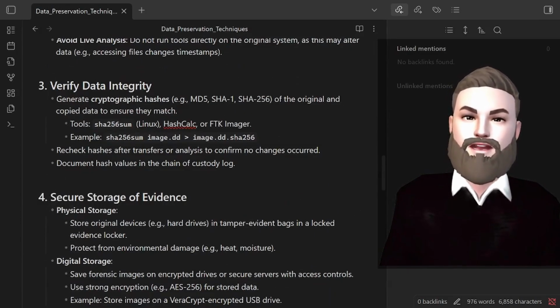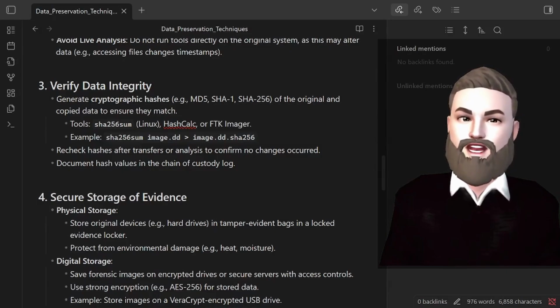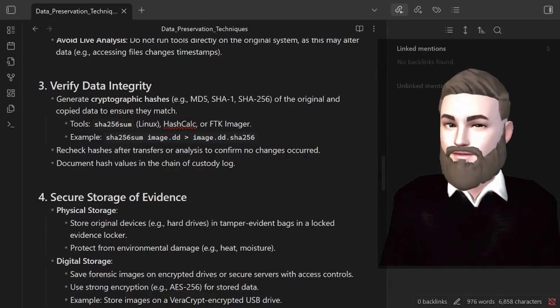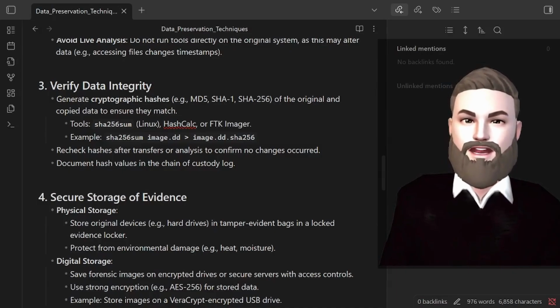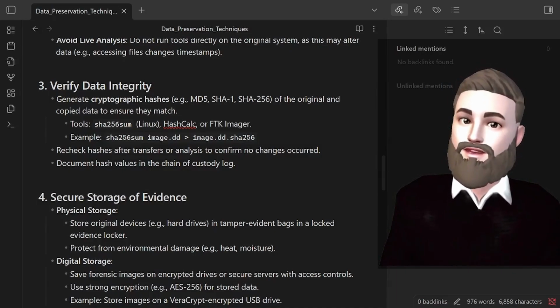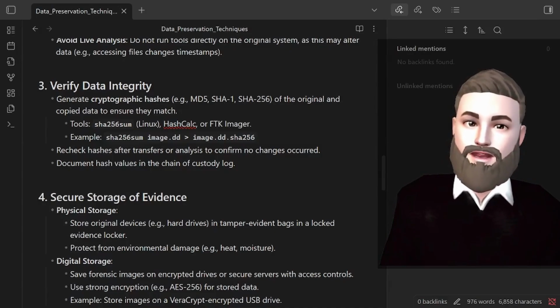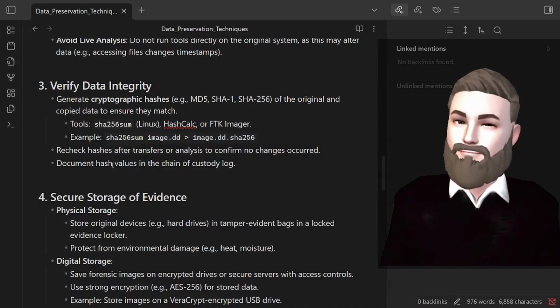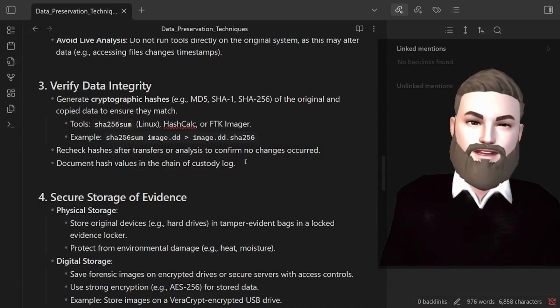Verifying data integrity. Generate cryptographic hashes like MD5, SHA-1, SHA-256 of the original and copy data to ensure they match. But typically you'd be just using SHA-256 because it's the most secure one as of now in 2025, right? Tools like sha256sum in Linux, HashCalc, or FTK Imager can recheck those hashes. Document hash values in the chain of custody log.